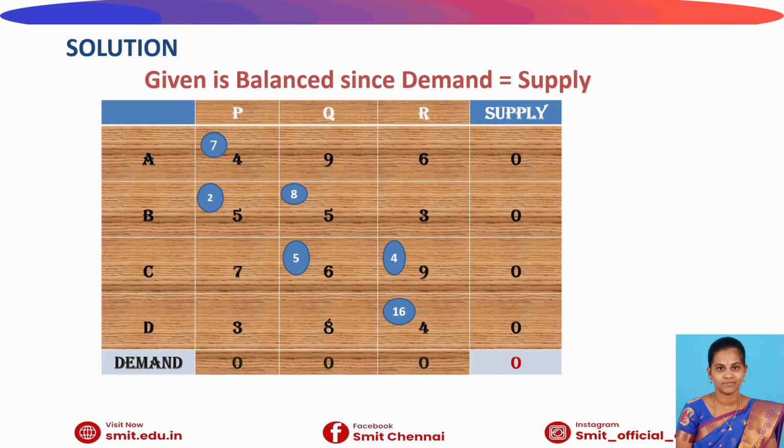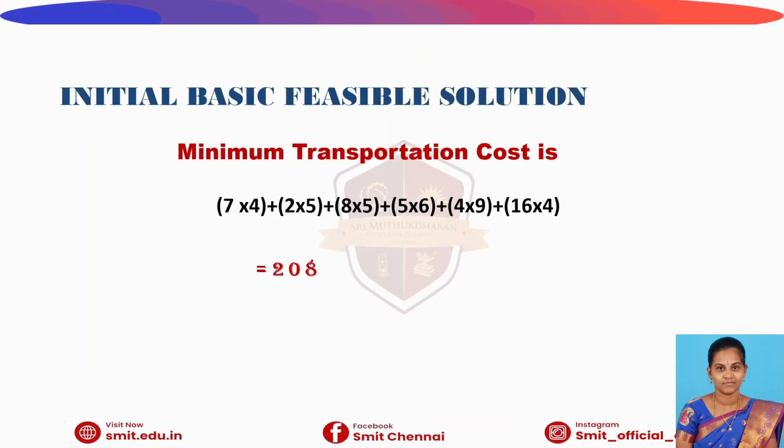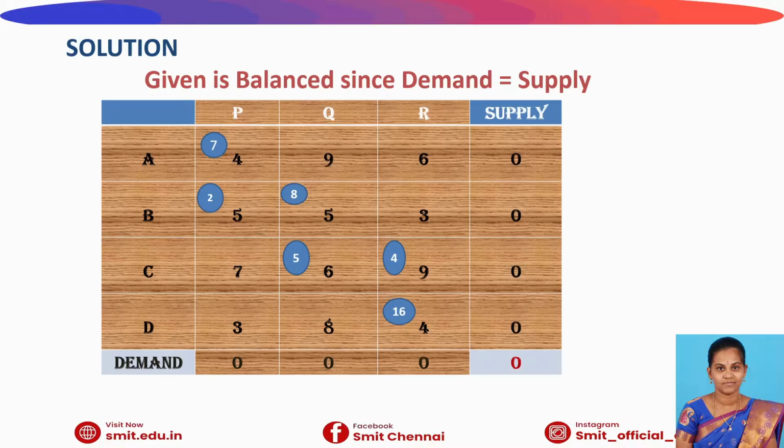Now we have to consider the matrix and the allocations made in each cell. Now we are going to write the IBFSC, that is the minimum transportation cost. It can be written as the allocated value times the corresponding transportation cost. For the first cell, the AP cell, the allocated value is 7 and the corresponding transportation cost is 4. So 7 into 4.